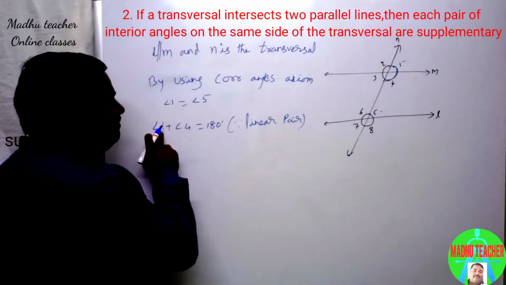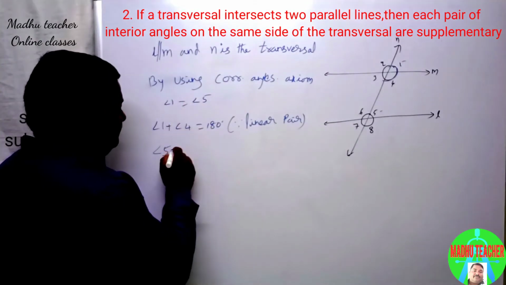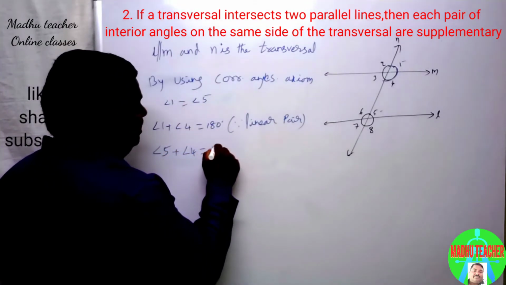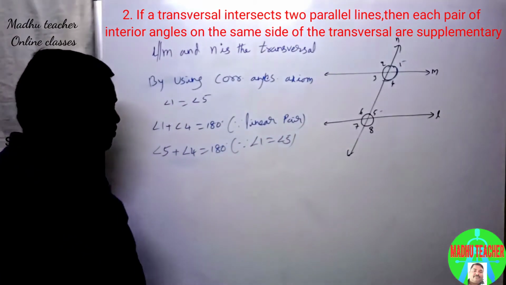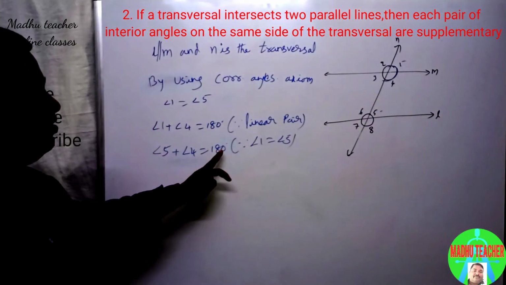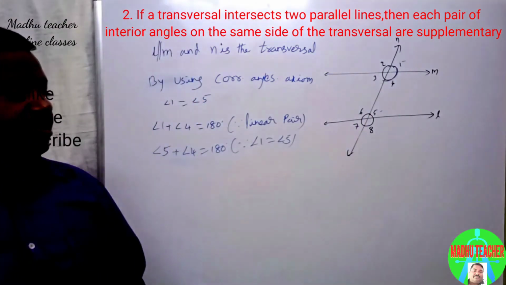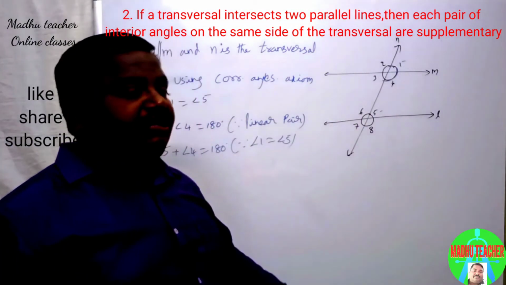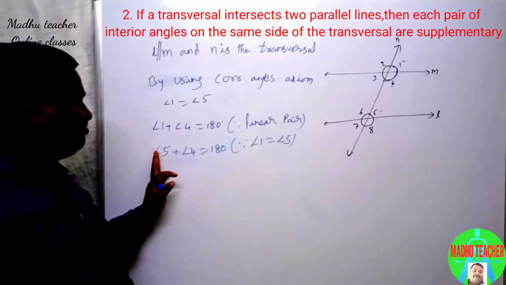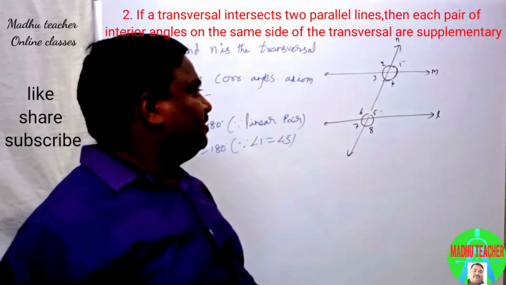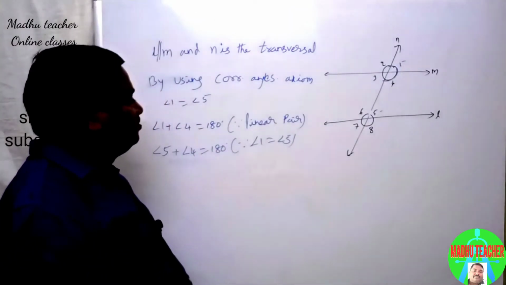So in place of angle 1 I am writing angle 5, since angle 1 equals angle 5. Angle 5 plus angle 4 equals 180. That means angles on the same side of the transversal are supplementary. The sum of two angles is 180, which means they are supplementary. Angles on the same side of the transversal are supplementary angles. So this is the theorem.